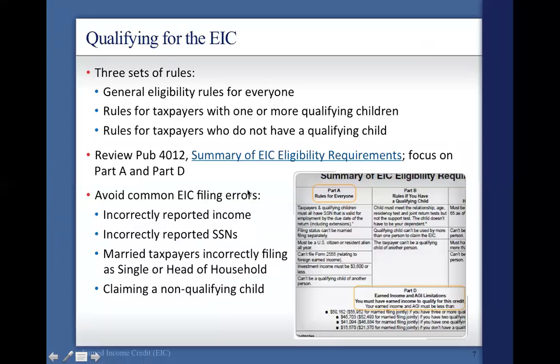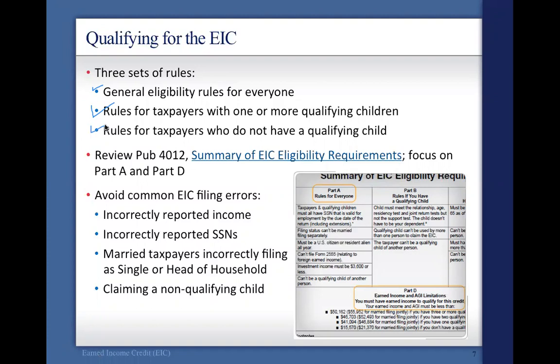So here we go. We have some rules. We'll be flipping a lot through your textbook here. I'm going to ask you to turn to page I-2. I-2 shows exactly what is on this page, but in more detail. So if we're looking at page I-2, in the table at the top, we see part A. We have, here we go, rules for everyone. Column 2, which is part B in your textbook: rules if you have a qualifying child. And part 3, rules if you don't have a qualifying child.